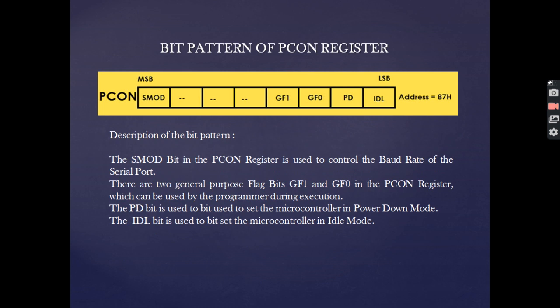This is the bit pattern of PCON register, where we can see the first bit in the MSB is the SMOD, and from the right hand side we have the IDL, PD, GF0 and GF1. The GF1 and GF0 are the general purpose flag bits. PD is for setting the microcontroller in the power down mode, and IDL is used for setting the microcontroller in the idle mode. The SMOD bit in the PCON register is used to control the baud rate of the serial port.